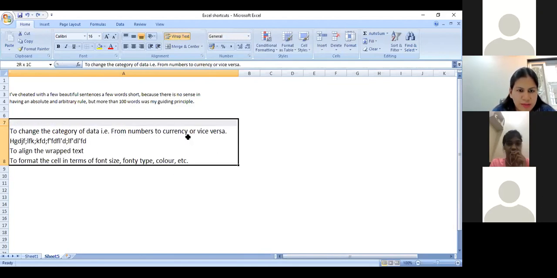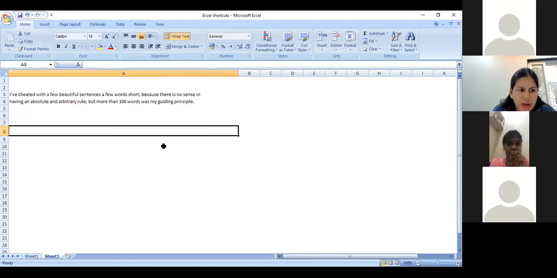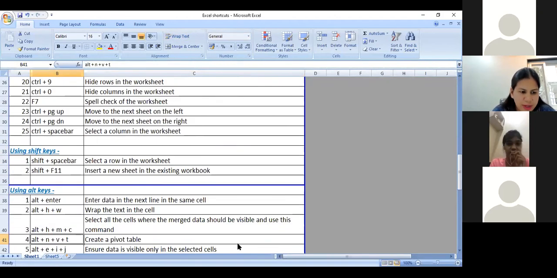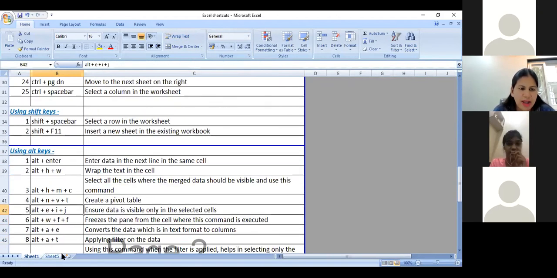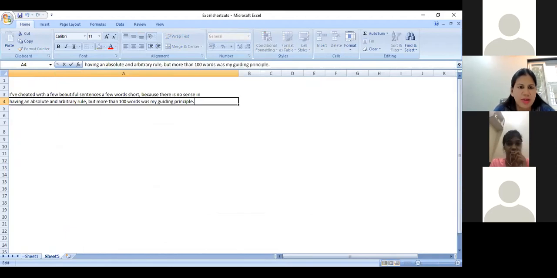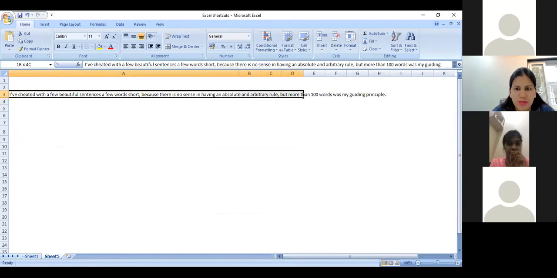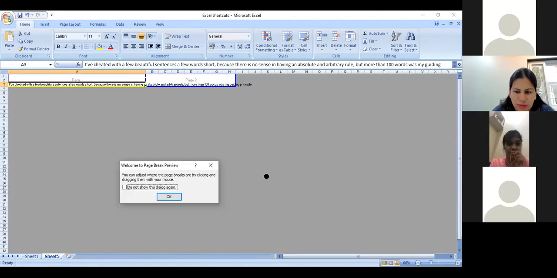Additionally, Alt-I-J is the other shortcut key which I wanted to explain. For example, I have a sentence which is running into 20-30 words or more. It's such a big sentence. Now when I go to the print option, it is going beyond the paper size.